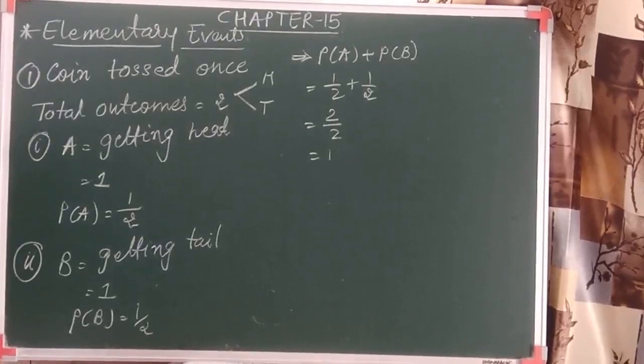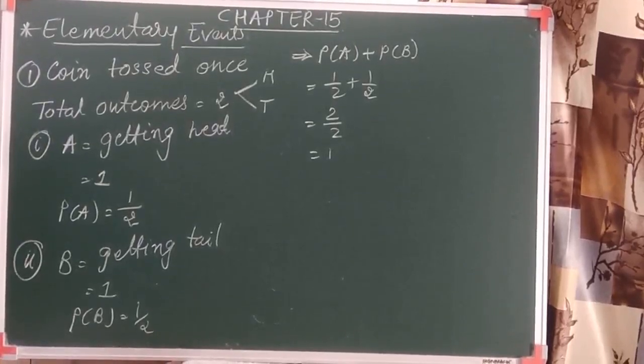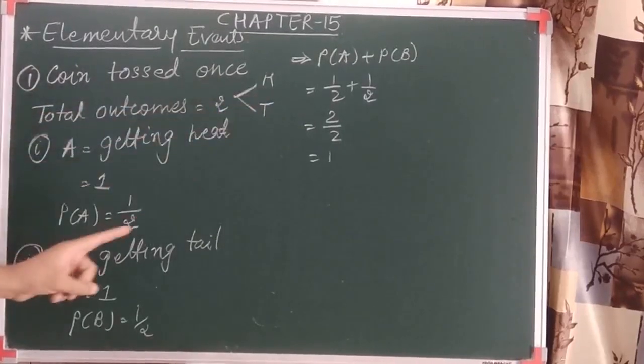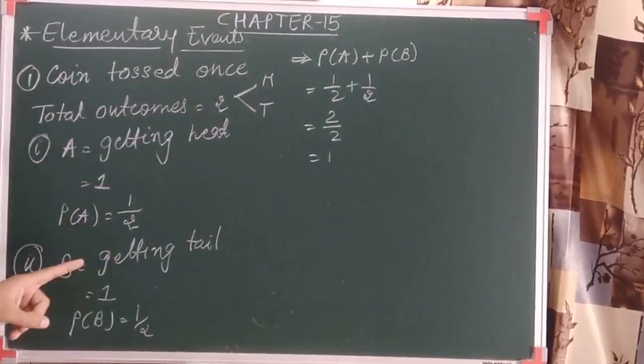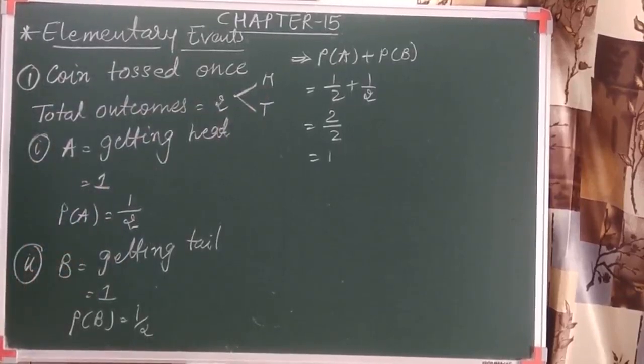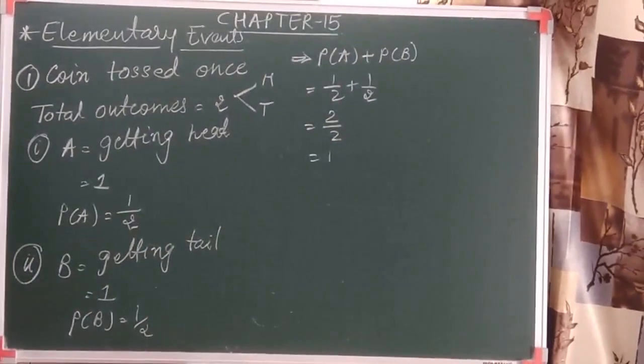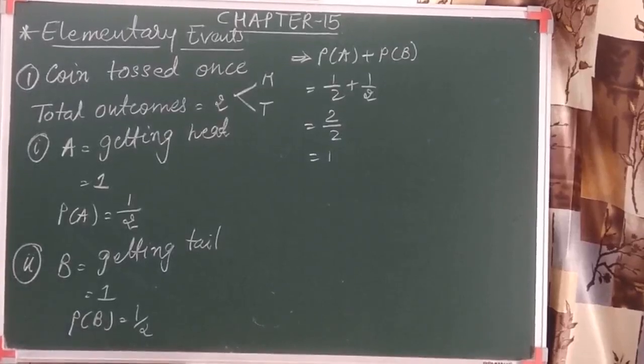Here the probability of these two events we obtain 1. So we remember here what I am trying to explain: what is an elementary event. We can say that an event having only one outcome of the experiment is called an elementary event. It won't be like it has only 2, probability of A plus B. It can be 3 questions. So let us understand this by one more example of elementary events.